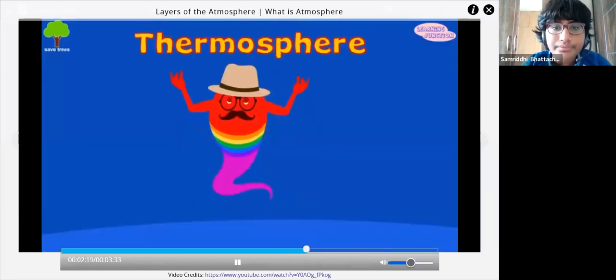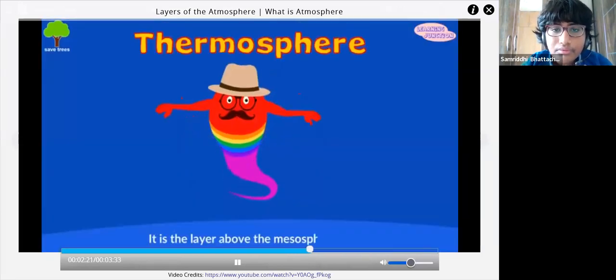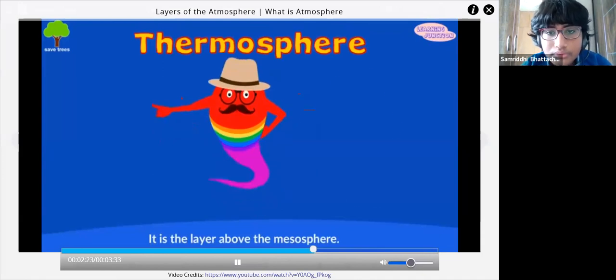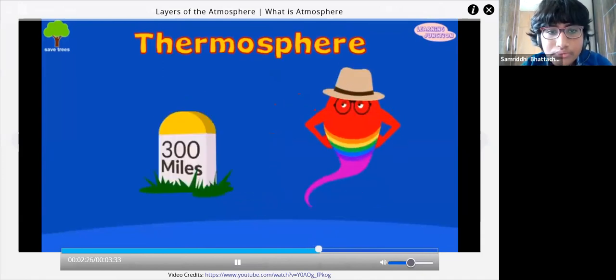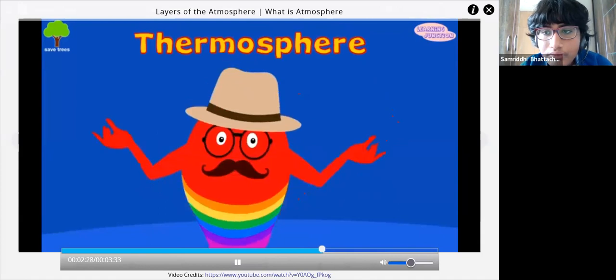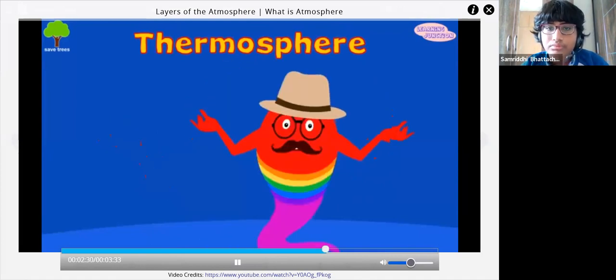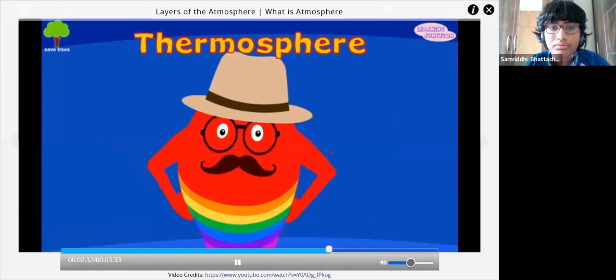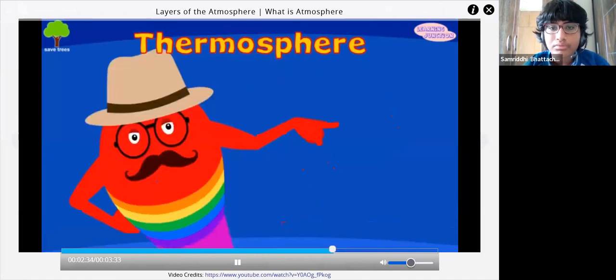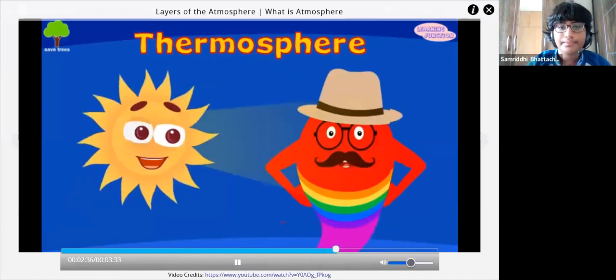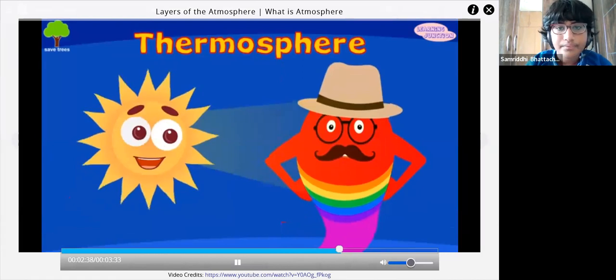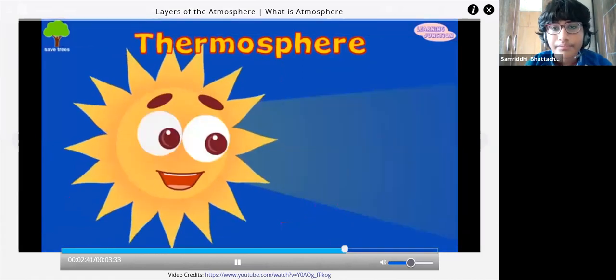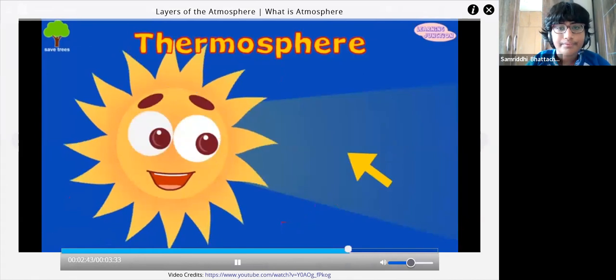Thermosphere. It is the layer above the mesosphere. This layer spans almost 300 miles. It's very hot, as temperatures can reach up to 5,000 degrees Fahrenheit. This is because the air in the thermosphere consumes lots of solar radiation. Most of the X-ray and UV radiations from the sun are absorbed in this sphere.